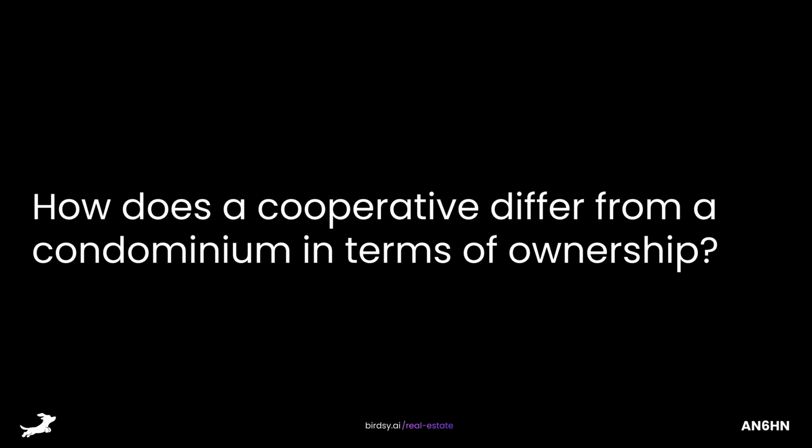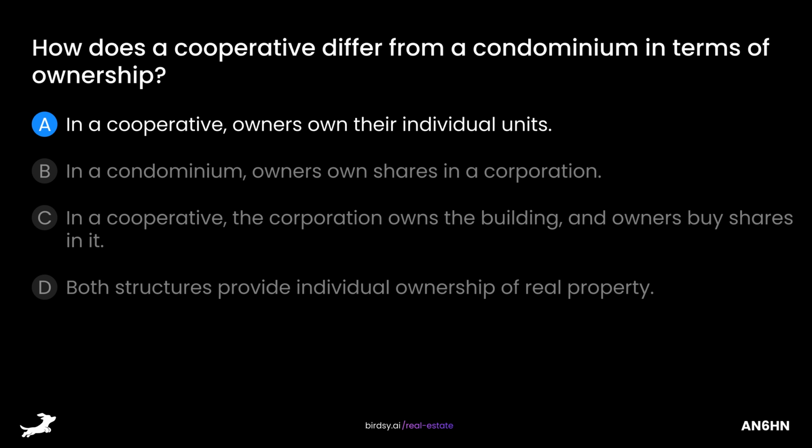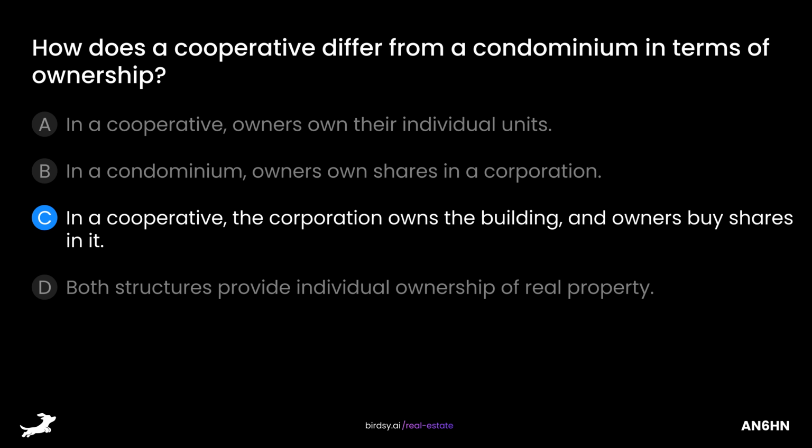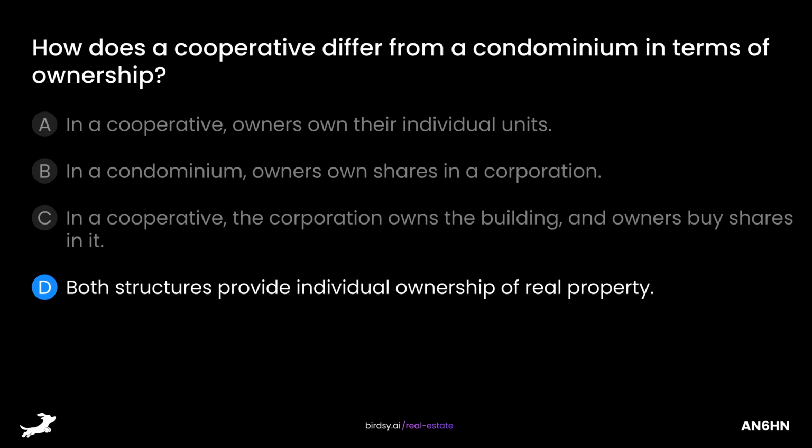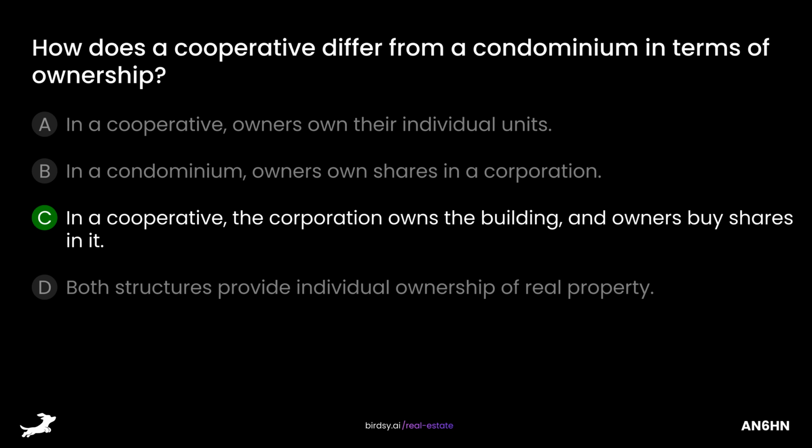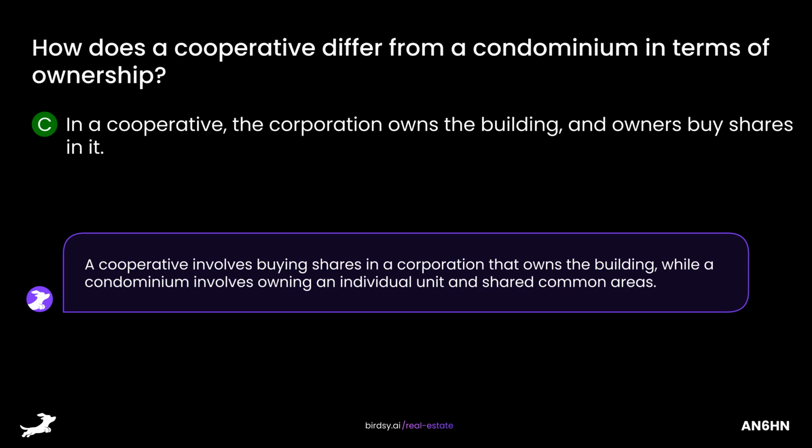How does a cooperative differ from a condominium in terms of ownership? Is it A, in a cooperative, owners own their individual units, B, in a condominium, owners own shares in a corporation, C, in a cooperative, the corporation owns the building and owners buy shares in it, or D, both structures provide individual ownership of real property? The answer is C. In a cooperative, the corporation owns the building and owners buy shares in it. A cooperative involves buying shares in a corporation that owns the building, while a condominium involves owning an individual unit and shared common areas.